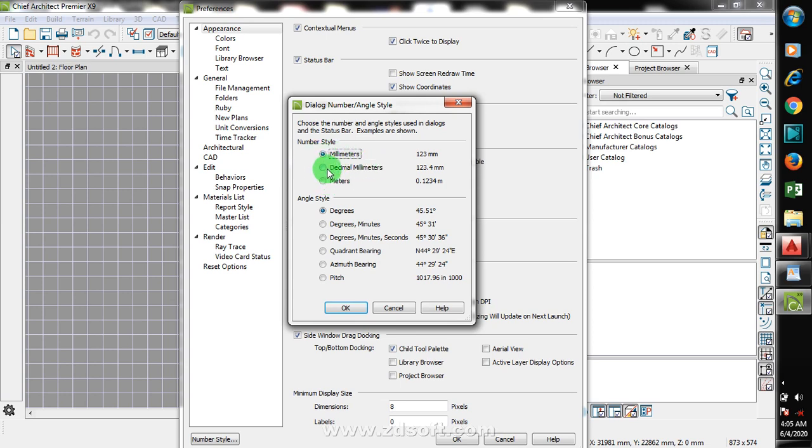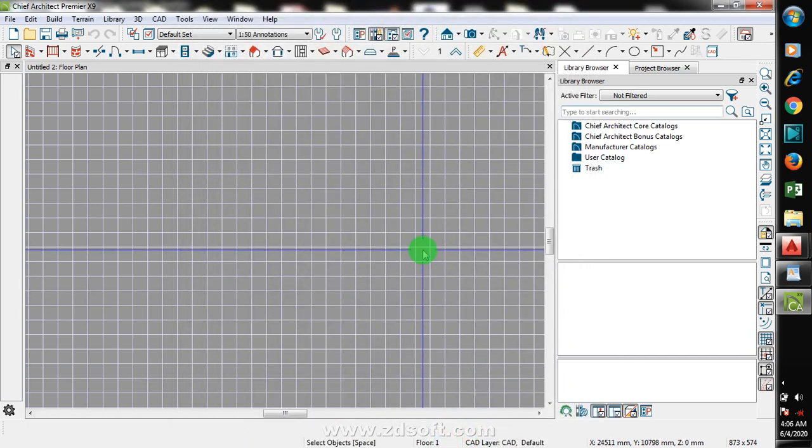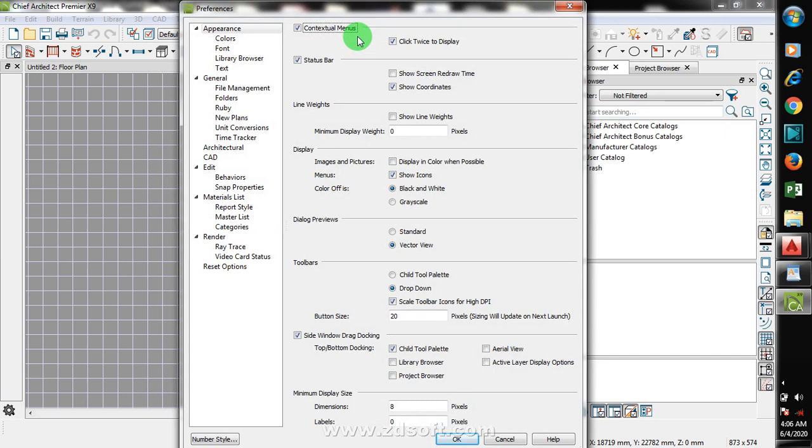But right now I'm going to leave it at millimeters. I can change it to decimal millimeters, because all of these are metric units, okay. So I'm actually going to leave it at millimeter, and then I'll click OK, and then I'm going to click OK here. Now let me go back to my preference. Now if I come back here, this is where I can do a whole lot of settings.